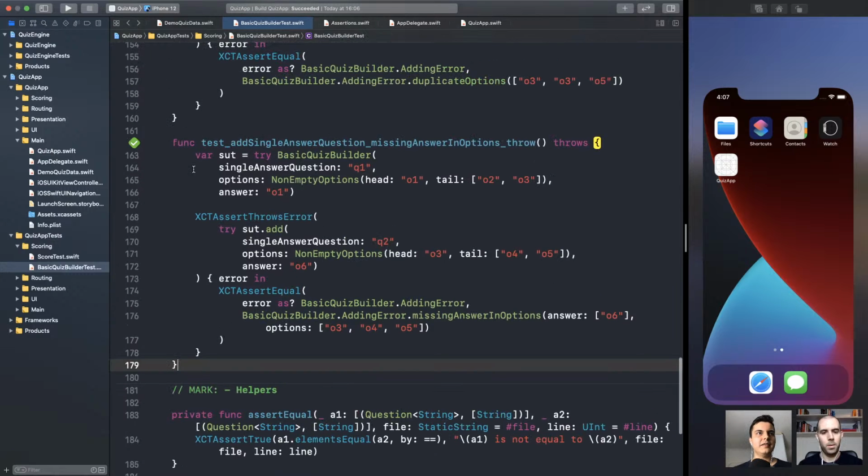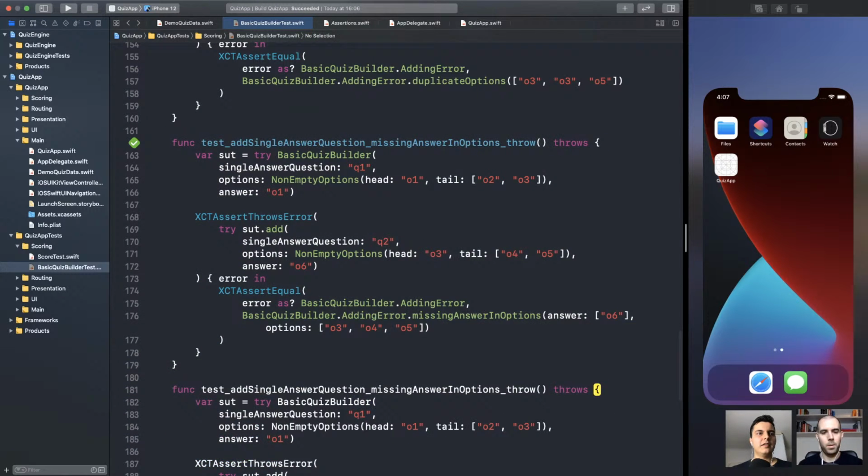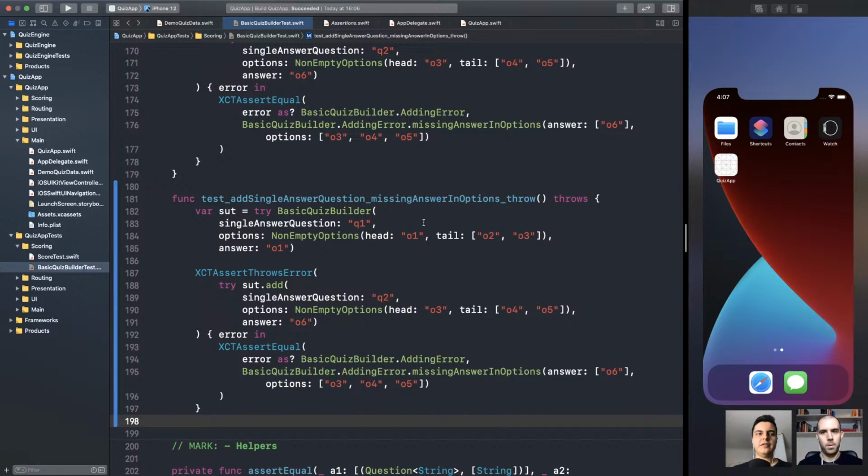If we're adding single answer question, duplicate question to throw. Yep. Right? So if you're adding Q1 again, even if they have different options, which also doesn't make sense, yeah, should throw. Right? Because it's duplicate.